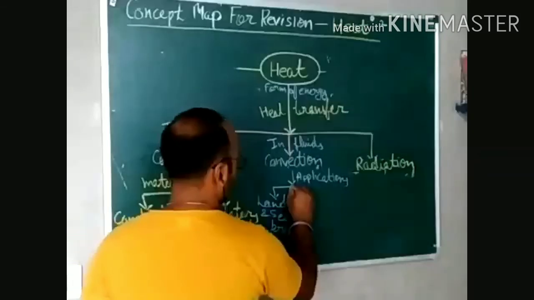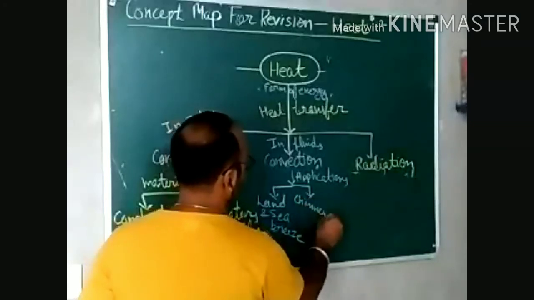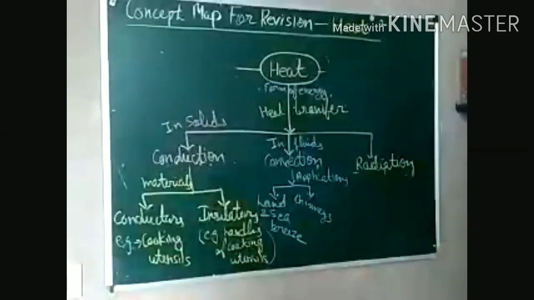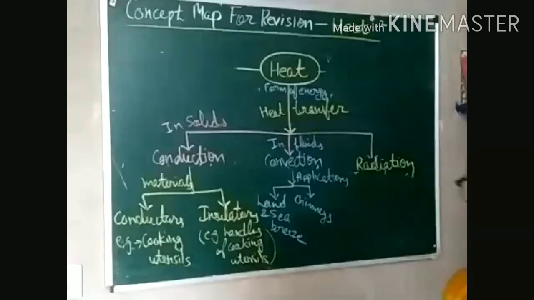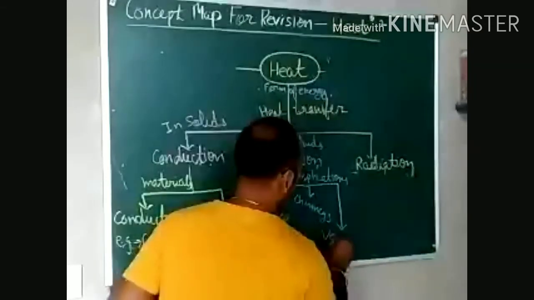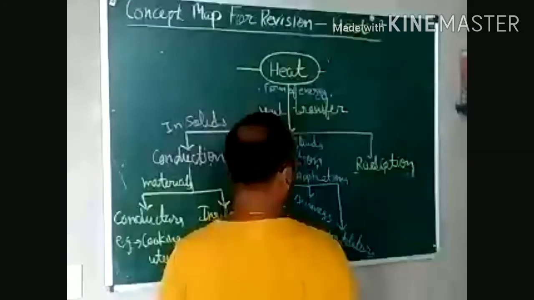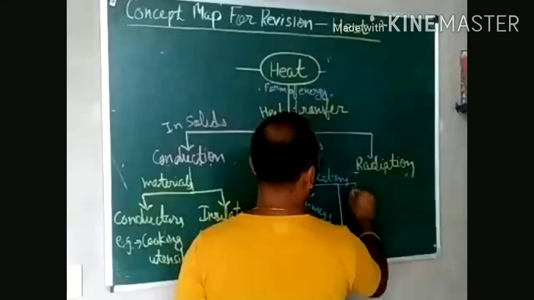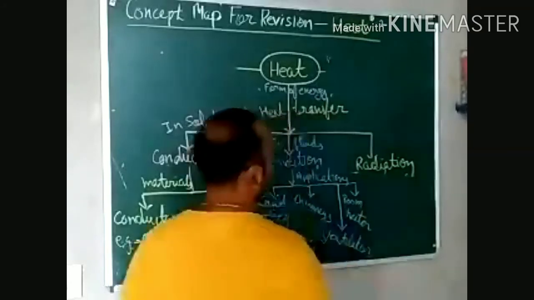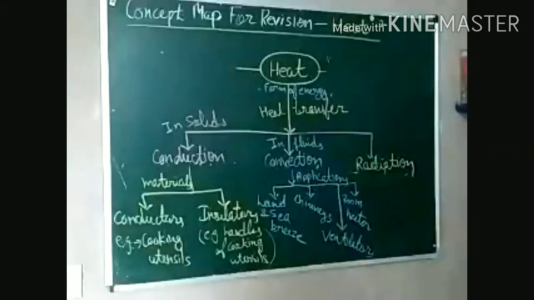Then also chimneys, which we are using, work on this concept of convection. Land and sea breeze, chimneys, and ventilators also, which we make at home. And last but not least, the room heater. So these are also applications of convection.